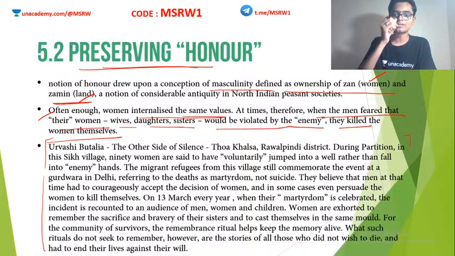So now let me read this long passage, try to follow. After that I will explain. Okay, so this is a passage by Butalia. Urvashi Butalia is actually a journalist who wrote about all these things that happened during the time of partition in her very famous book, The Other Side of Silence. It looks into the Thoa Khalsa region of Rawalpindi district.